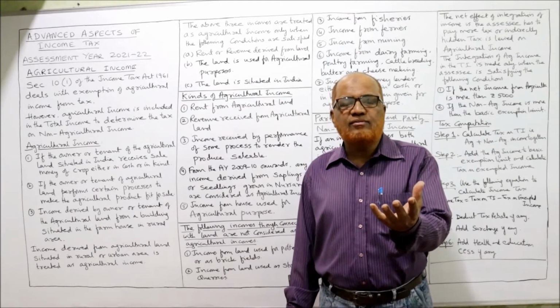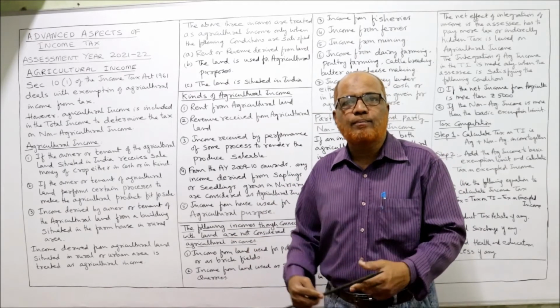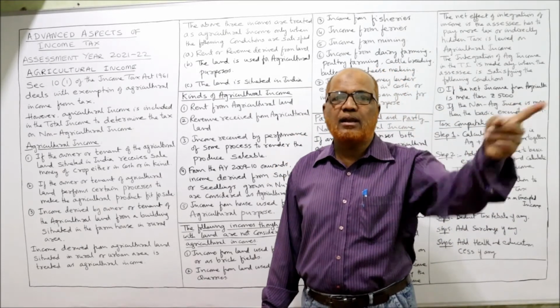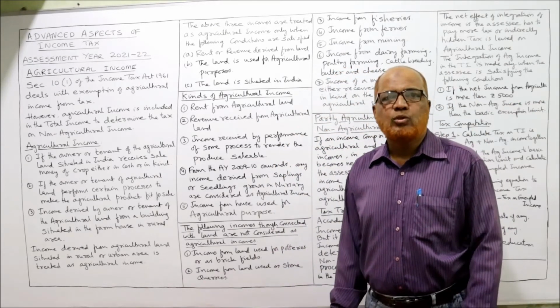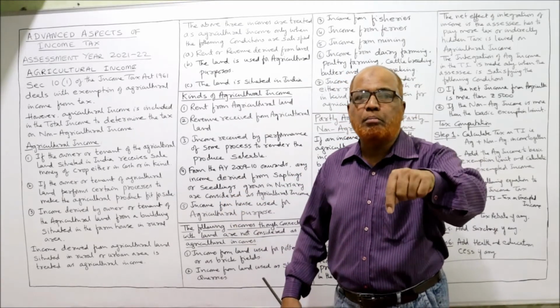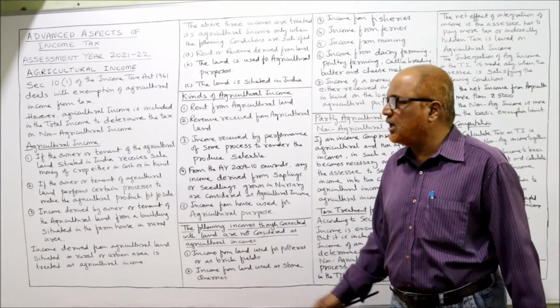The tobacco leaves do not have any saleable value as soon as they are produced. Some processing has to be done to make them saleable in the market. The activity of processing the agricultural produce to make it saleable in the market is also agricultural income.